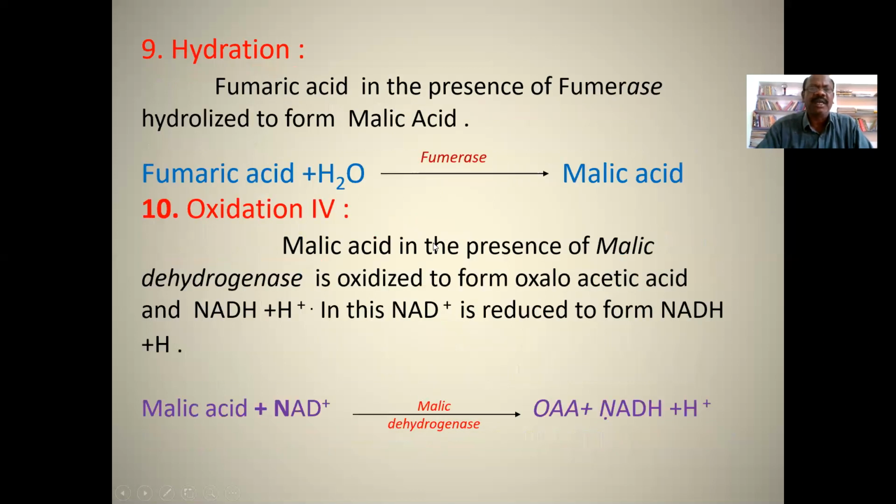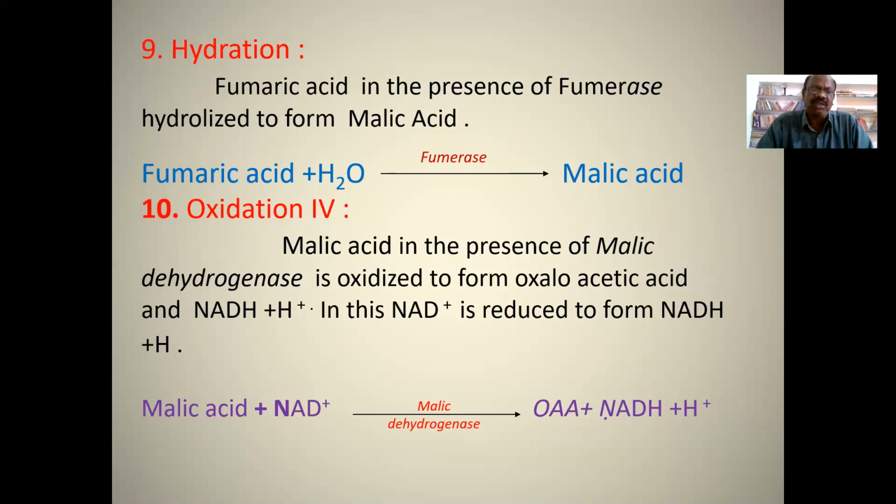Coming to the ninth reaction, hydration. Hydration means addition of a water molecule to the substrate. Fumaric acid, in the presence of fumarase, is hydrated to form malic acid. Here, a water molecule is added to fumaric acid and forms malic acid. This reaction is catalyzed by fumarase.